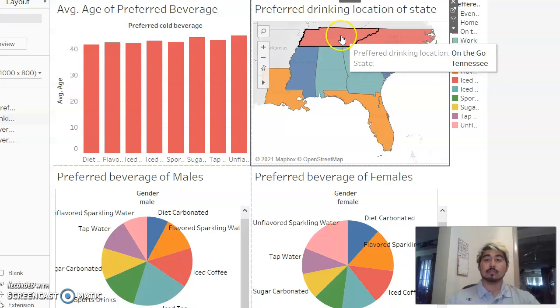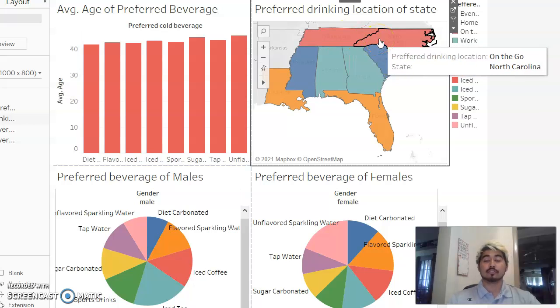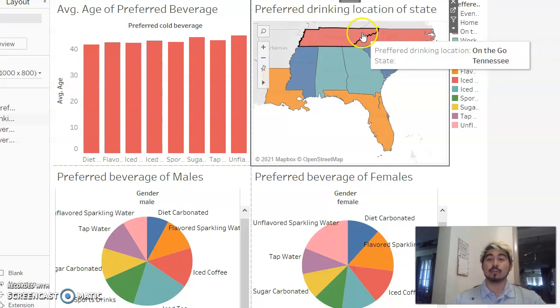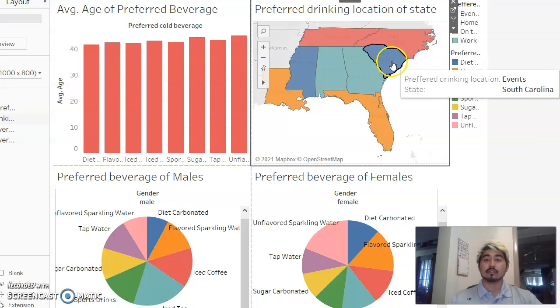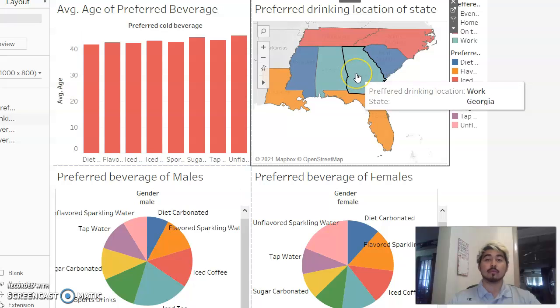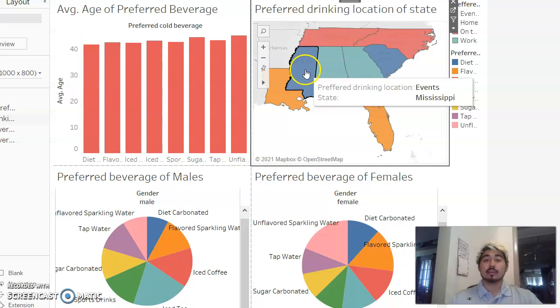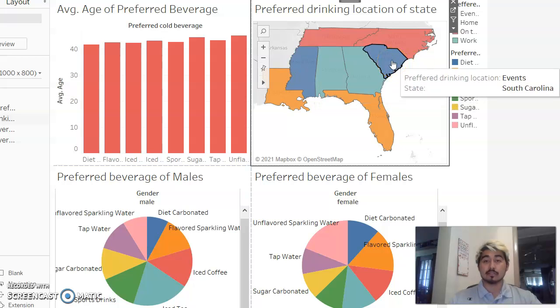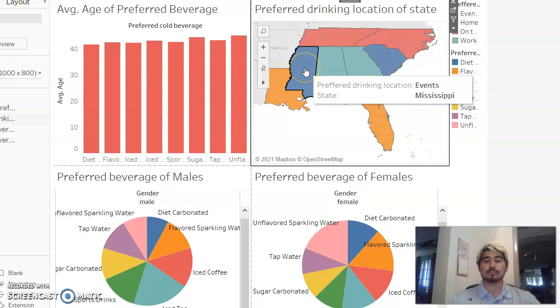But let's say I am a distributor in Tennessee or North Carolina, where people like to drink on the go. I'm going to try to put my products in gas stations or pit stops because most people are just going to stop at the 7-Eleven, pick up a drink, and drink it on their car ride to wherever they're going. Same goes for work. You could try to push to get your beverages into vending machines because that's what people have at their work. They just stop by the vending machine and grab your drink. Mississippi and South Carolina like to drink at events. You would try to get your drinks into sporting events, coliseums, stadiums and convention centers, places like that. That's where you're going to want to put your drinks.